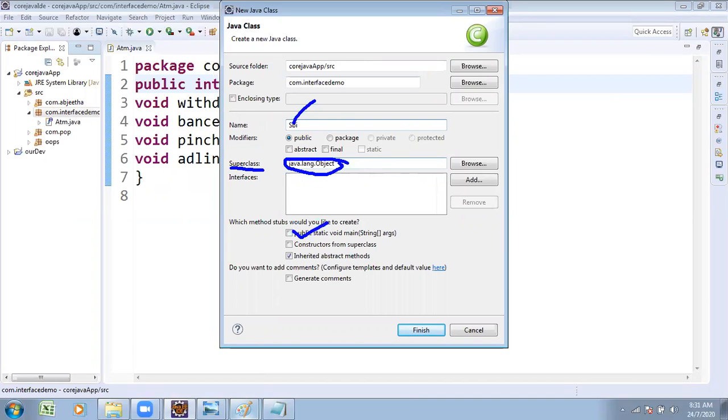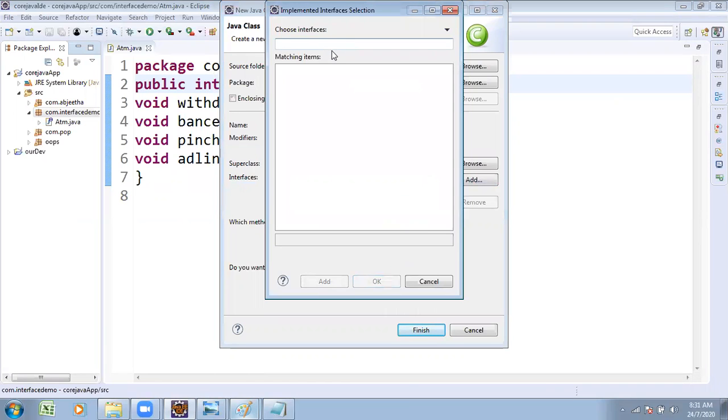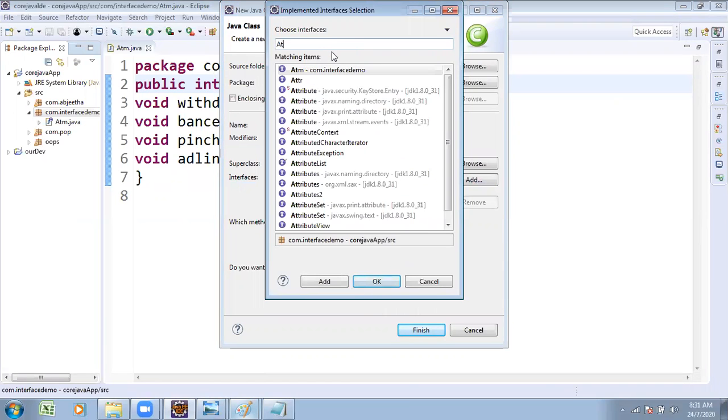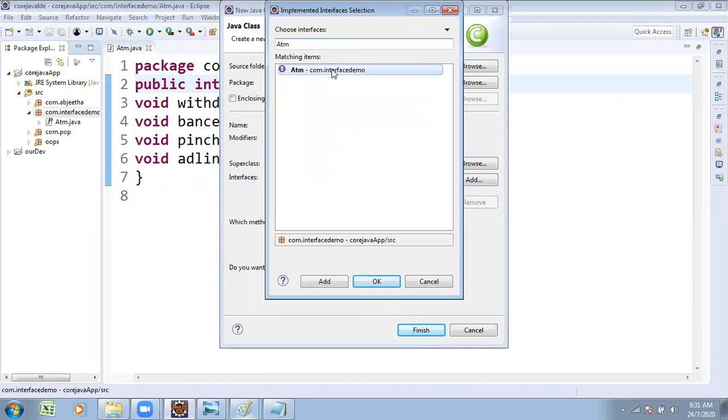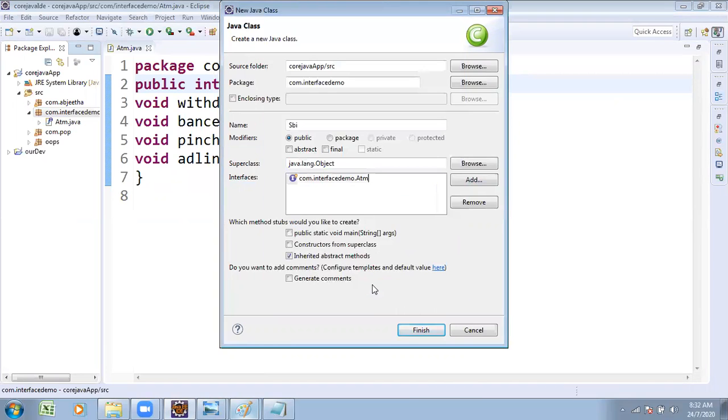Here you find the interface. For inheritance you take the superclass, but now I want to work with an interface. Go to the add button, select the interface name ATM, add, OK. Click on finish.